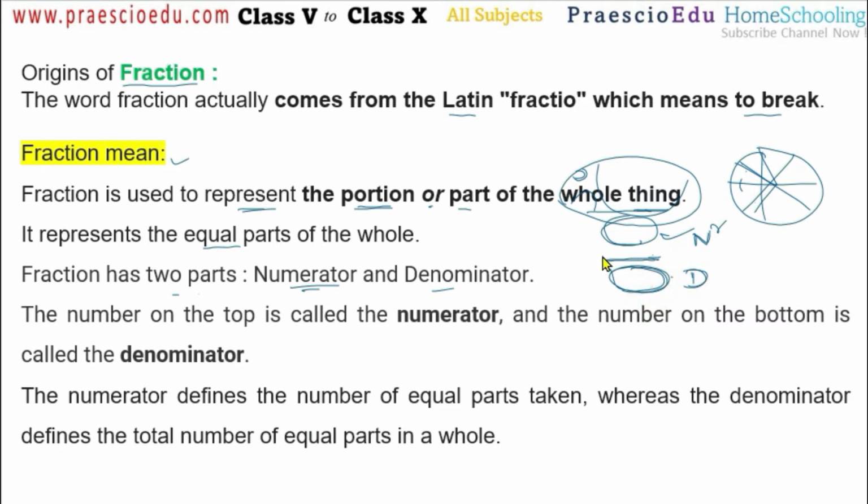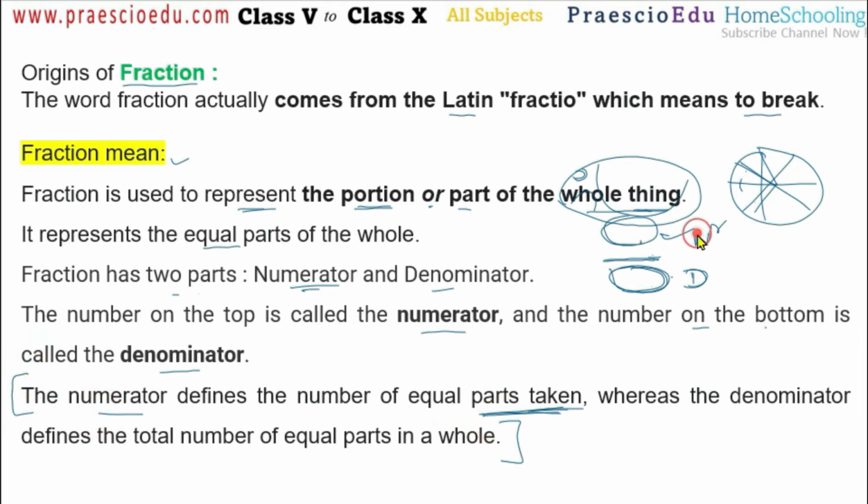Numerator upon denominator. The number on the top is called numerator and the number on the bottom is called denominator. The numerator defines the number of equal parts taken. This is very important.